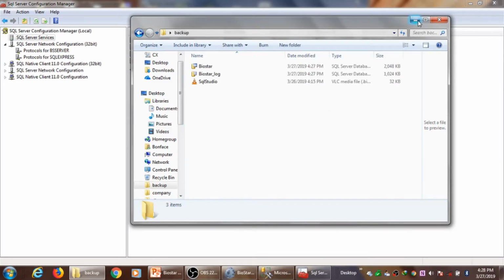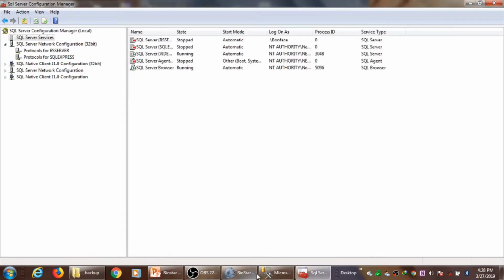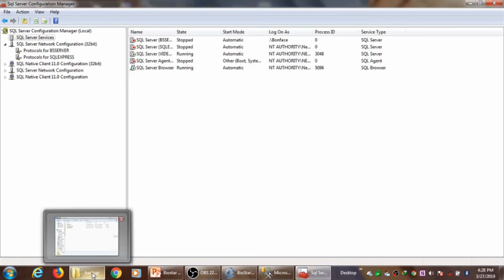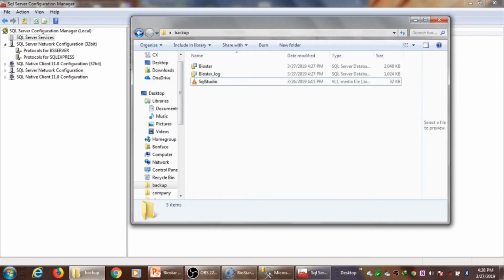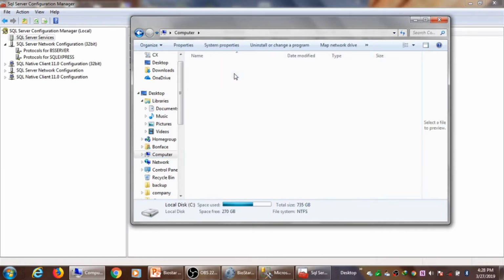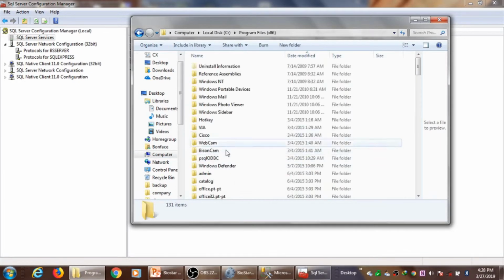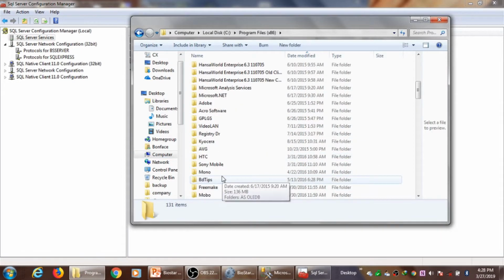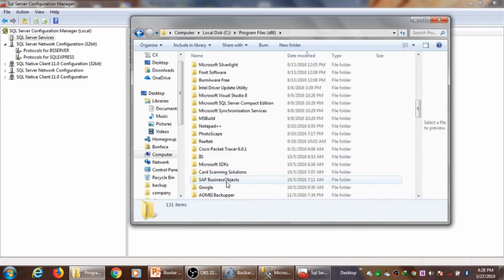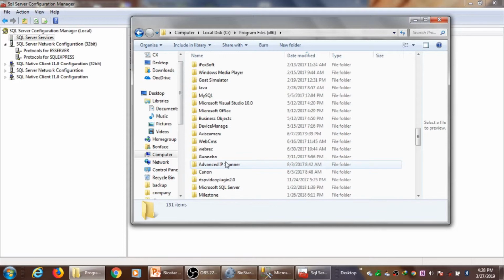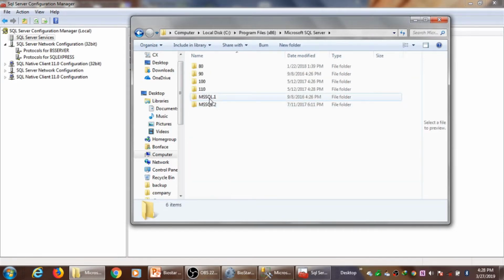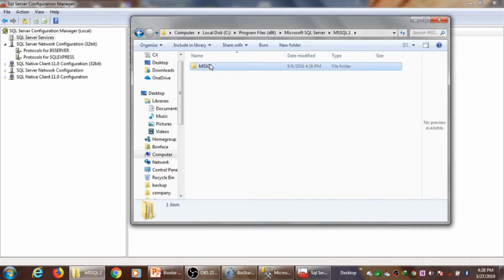Yeah, you can cut and paste it in a location where you can easily recover your data. And yeah, we go back to Microsoft SQL Server. Here it is, to the first instance.